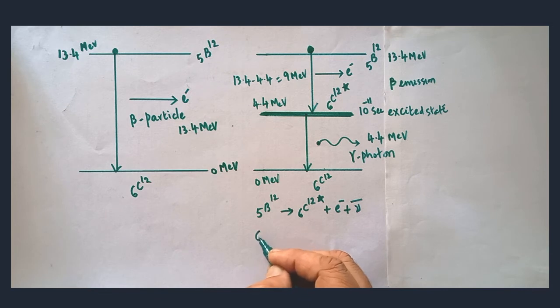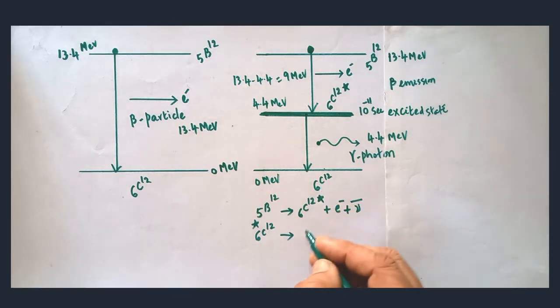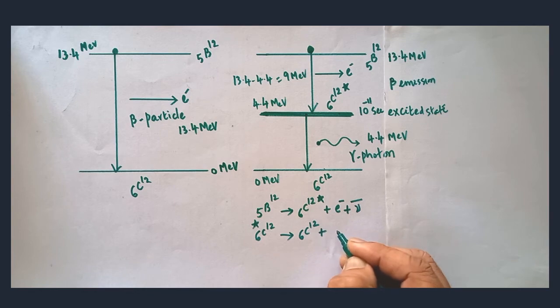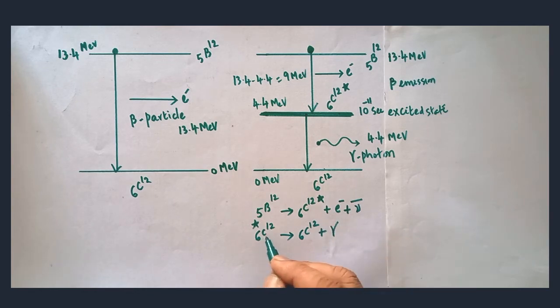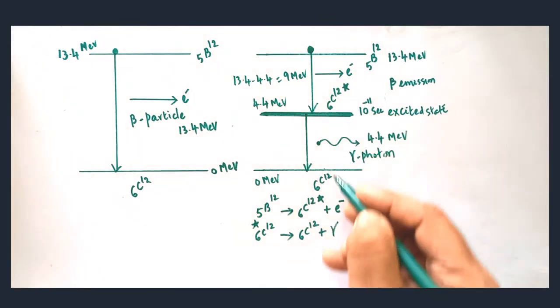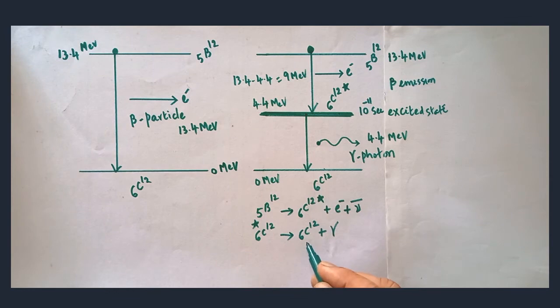This 6C12, since it is in the excited state, what will it do? It will come down to the ground level, 6C12, along with the emission of gamma. Look here, when it comes down from the excited to the ground level, there is no change in the mass number and atomic number.